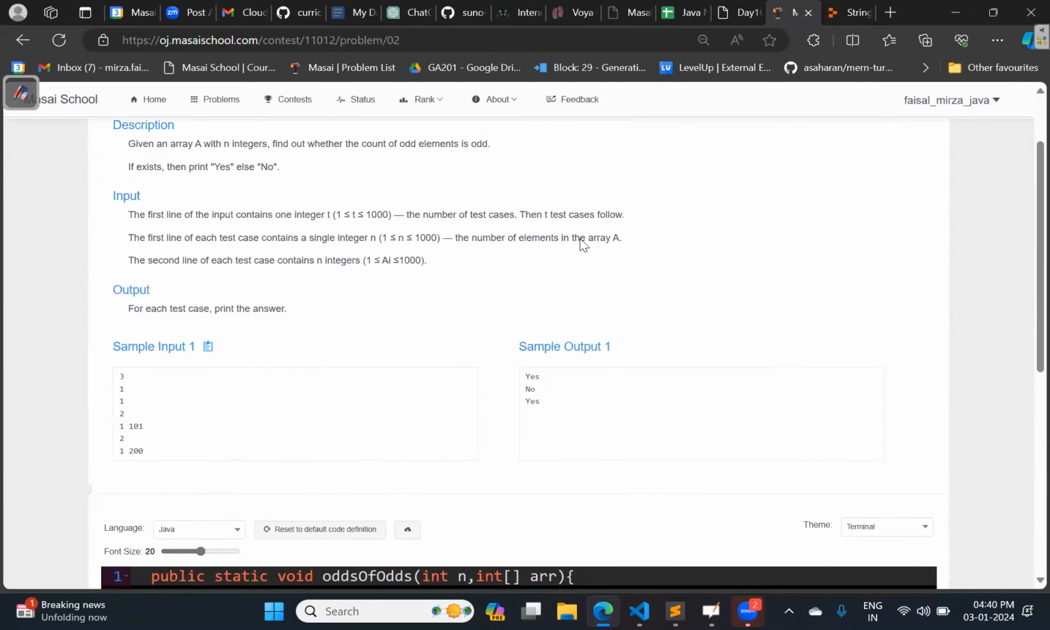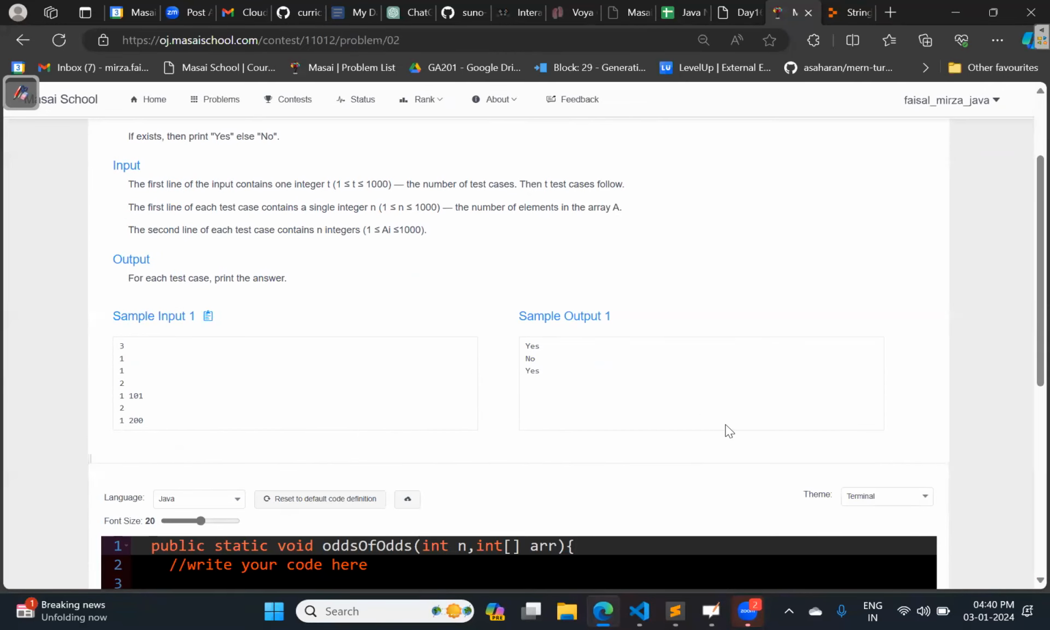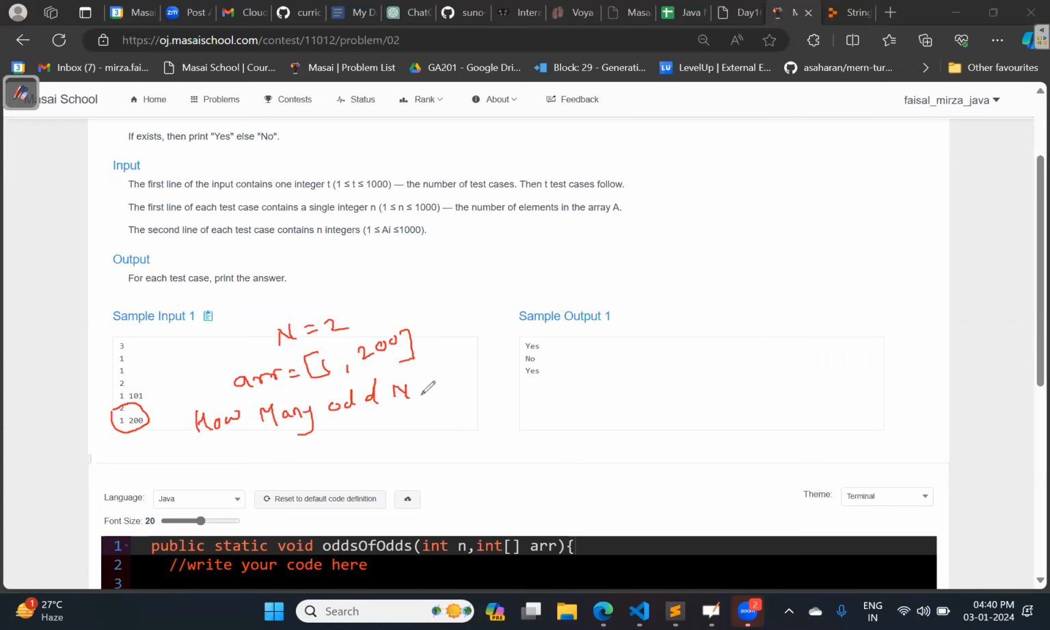Okay, so see what we need to do over here. Let me take one of the test cases. For example, I'm taking this test case, where n equals 2 and whatever the array is, it will look like this. Okay. So tell me how many odd numbers are there? 1. Now, this is the count of odd numbers. We need to check whether this count is odd or even.